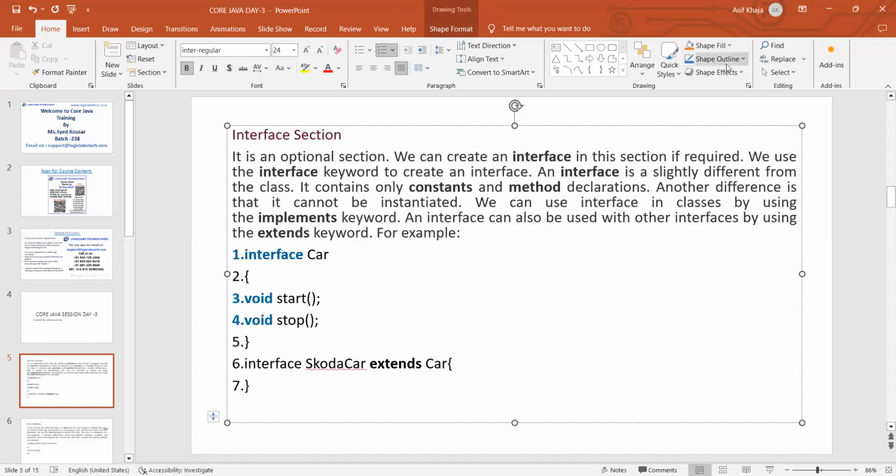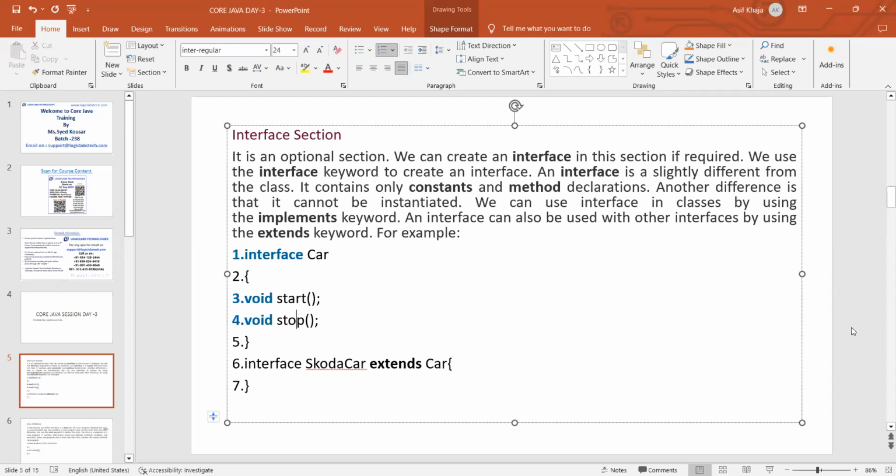We already discussed the interface section, where we can create an interface. We have to use the interface keyword to create an interface, and an interface is slightly different from a class because it contains only constants and method declarations, that is, abstract methods. You can also say just abstract, because the implementation will be done by the class that implements or extends that interface.